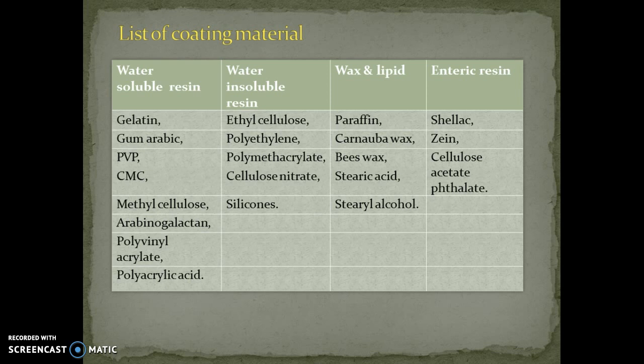So paraffin, carnauba wax, beeswax, stearic acid, and stearic alcohol may also be used as coating materials in microencapsulation techniques. And the last one is enteric resins. These enteric resins are generally used to prepare enteric coated microcapsules by using an enteric material such as shellac, zein, cellulose acetate phthalate, etc.